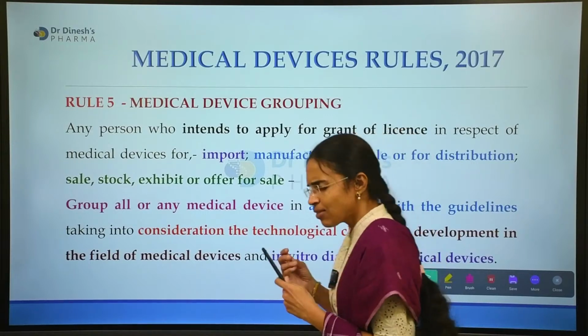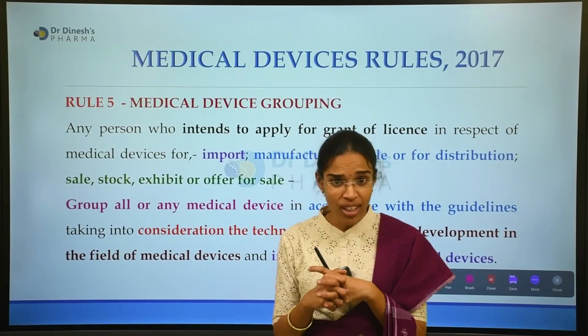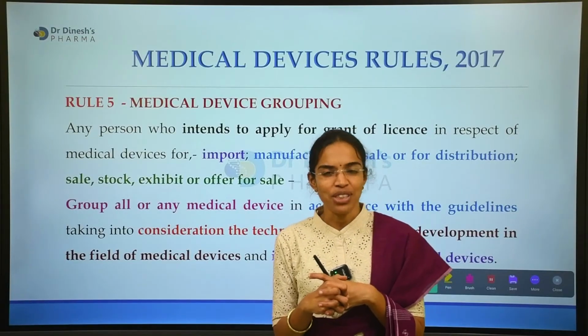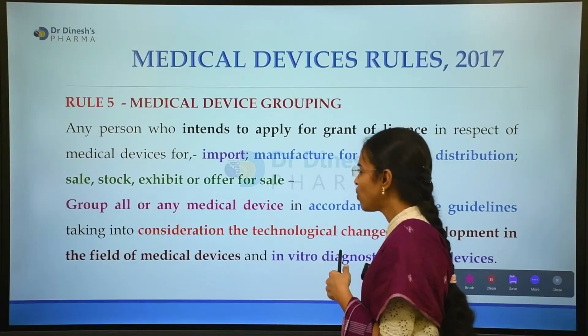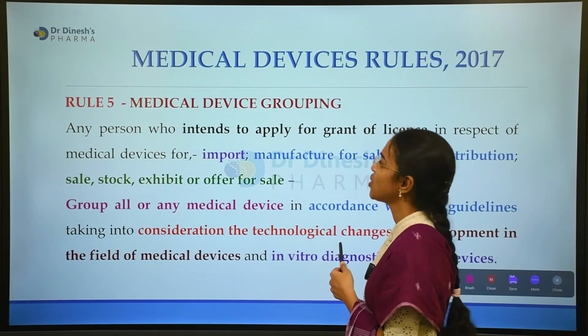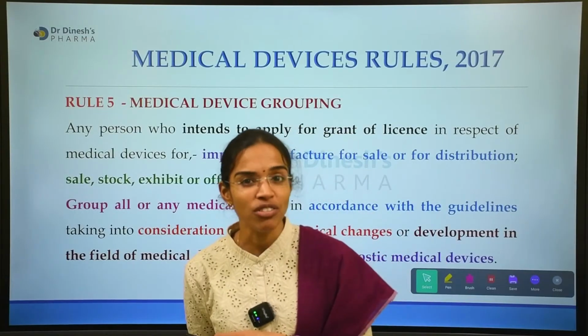Okay, and what about rule 5? So this completes rule 4 of chapter 2, rule 4 of MDR 2017. And what about rule 5? So rule 5 is about the medical device grouping. Okay, the grouping of the medical device.